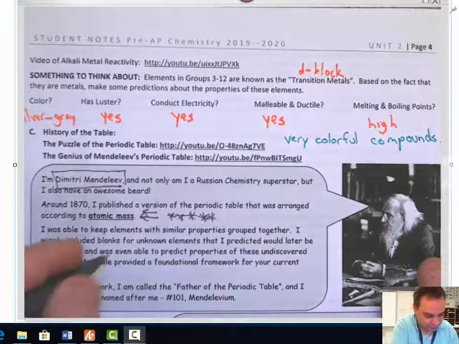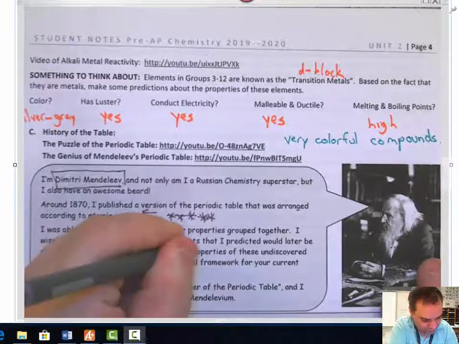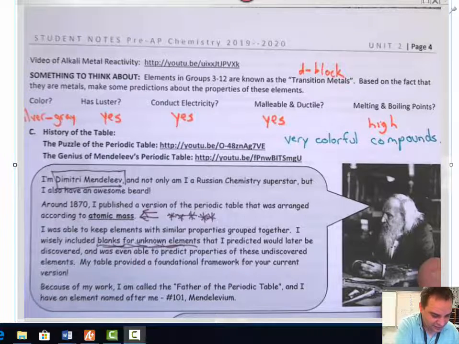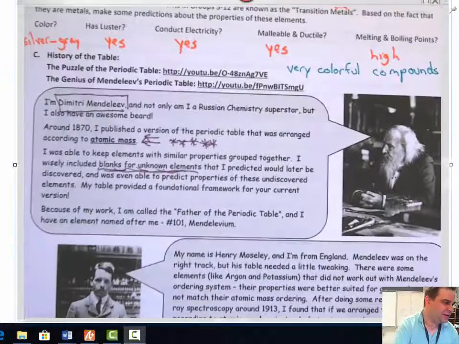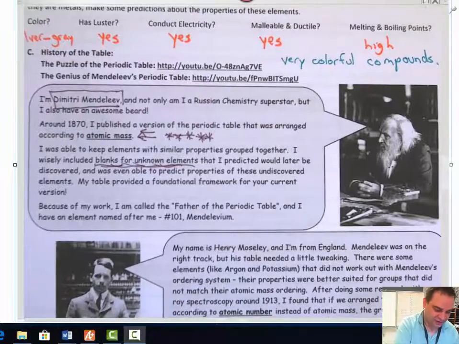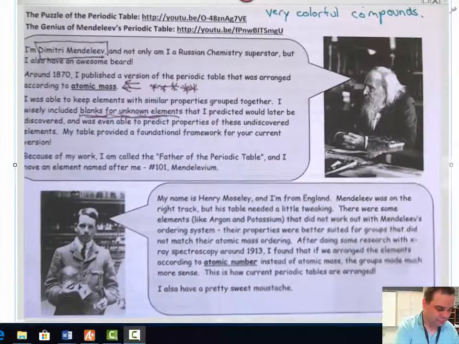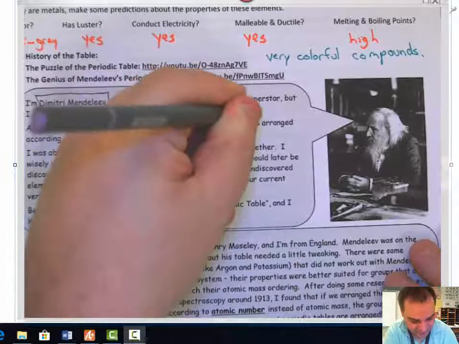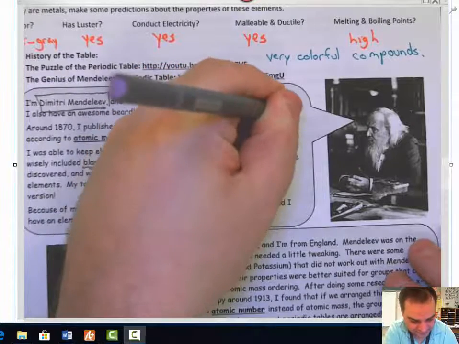He also added blanks for unknown elements. Not all the elements were discovered at that time, and he predicted that they would be discovered based off of the properties. And he actually has an element named after him too, number 101, Mendelevium. Okay? So he came up with the first periodic table.